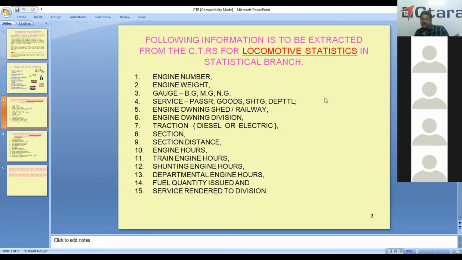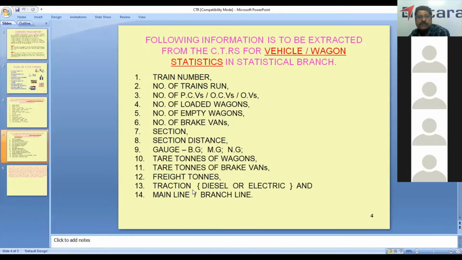Fuel, how much fuel is issued at the beginning of the journey and at the conclusion of the journey. Service rendered, whether it's passenger, goods, etc. Then train number of trains run, number of PCVs, like passenger coaching vehicles, other coaching vehicles, etc. Number of loaded wagons, number of empty wagons, number of brakevans, section distance, gauge, then tare turns. That is the tare turns of all the wagons, then tare turns of brake vans, then freight turns, then traction and main line or branch line.